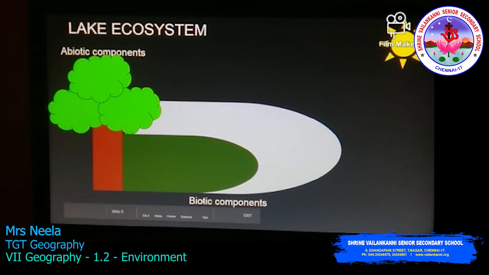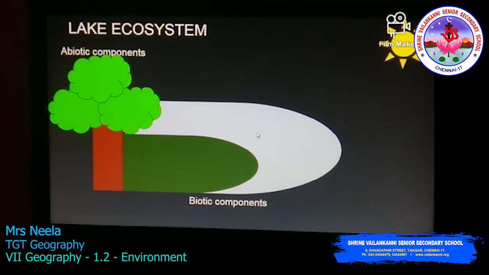The biotic components include the animals which are living near the lake and inside the water. This algae produces oxygen for animals like fish, frog, etc. and provides food for microscopic animals too. Some microorganisms will be living in this lake. For that also it will be giving the oxygen.